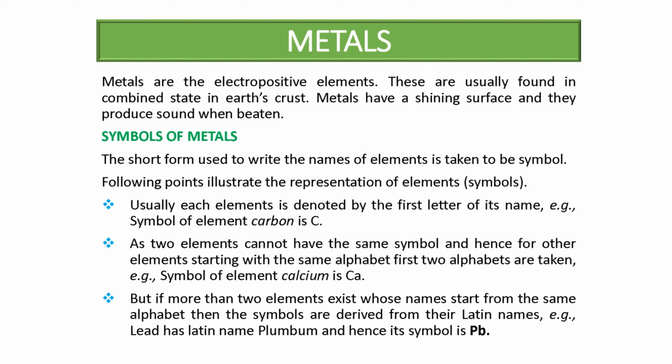But if more than two elements exist whose names start from the same alphabet, then the symbols are derived from their Latin names. If there are two or more elements whose name alphabets are the same, we derive symbols from their Latin names. Example, lead has Latin name plumbum. So the symbol of lead is Pb. That is taken from its Latin name plumbum. So the symbol of lead is Pb.